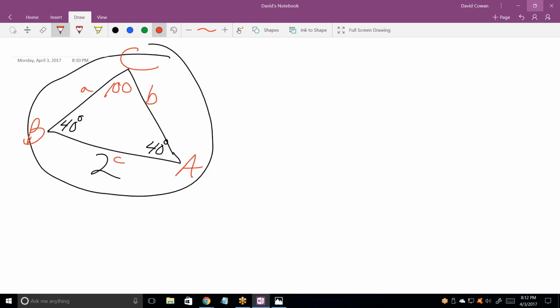Capital letters usually mean angles, little letters mean side length. Yes. So, give me an equation that's going to let me solve for little a. Sine of 100 degrees over 2 is equal to sine of 40 degrees over A.